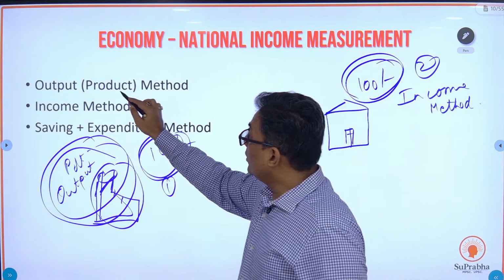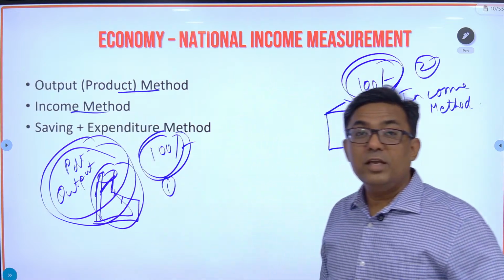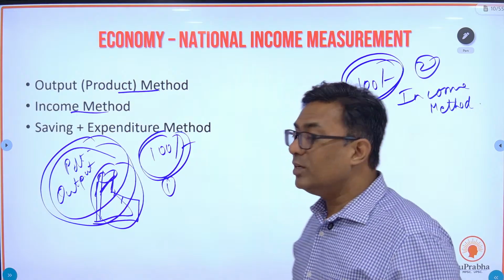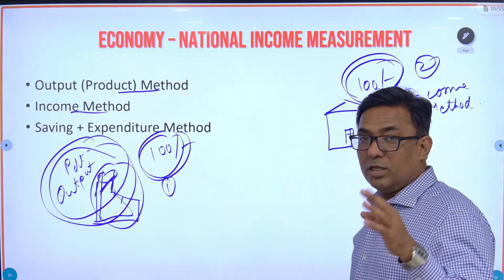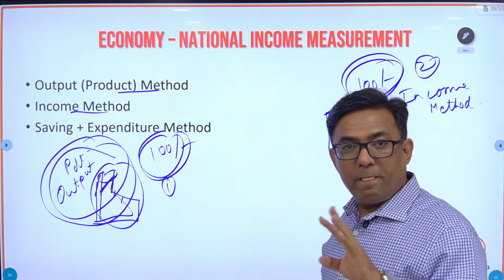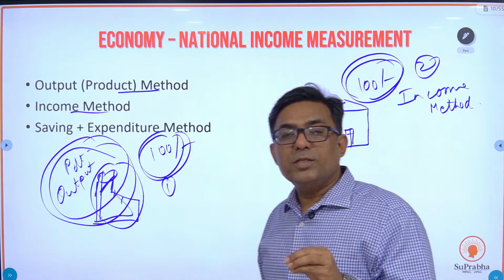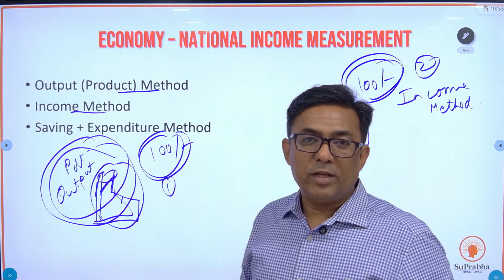So you have the output method and you have the income method. These two methods we have understood. फाइन. दोनों के हिसाब से अगर आप कैलकुलेट करोगे तो आपको 100 रुपए ही आने वाला है.